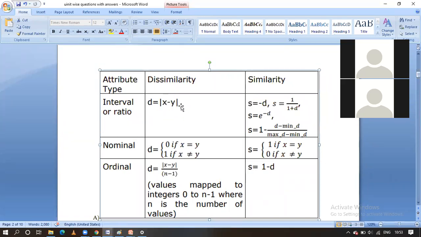Similarity measure. Okay, there is a difference between the two objects related to the interval or ratio type data. Okay, for the nominal data, guys. Dissimilarity measure, if it is 0 means both objects are similar, guys. If it is 1 means both objects are dissimilar. For the similarity measure, for the nominal value, if it is 1 means both objects are equal. If it is 0 means both objects are not equal.